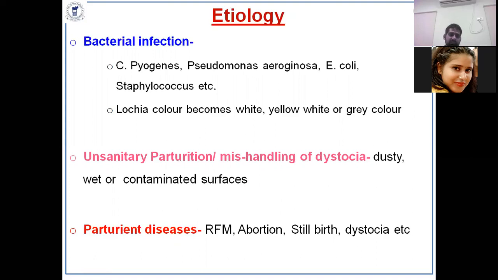Then the second one is unsanitary parturition and mishandling of dystocia, on a dusty, wet, and contaminated surface where the dystocia or parturition has occurred, which ultimately leads to bacterial, viral, fungal, and other infections. Peripartum diseases, as I told, such as RFM (retention of fetal membrane), abortion, stillbirth, dystocia, and so many others, cause uterine infection and ultimately lead to inflammation in the uterine walls.